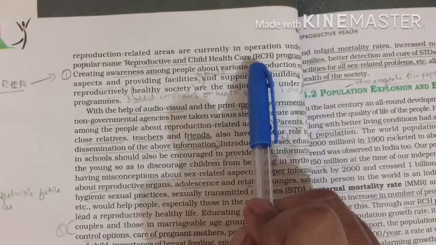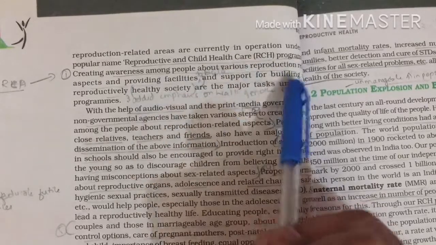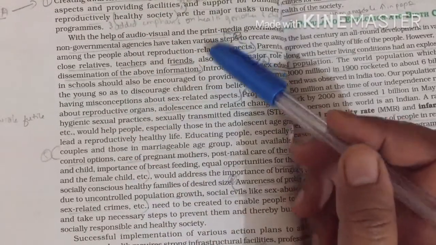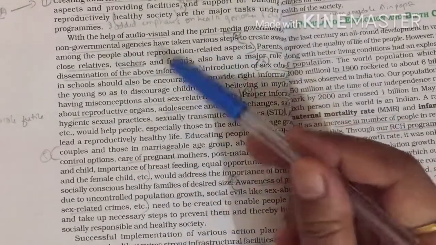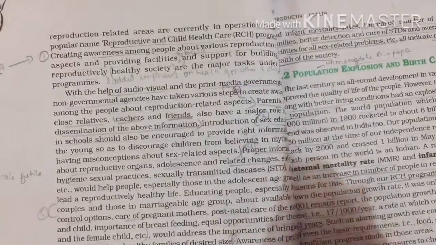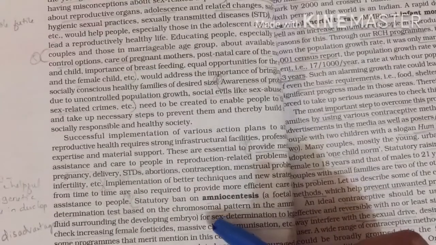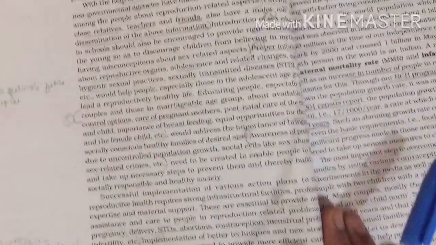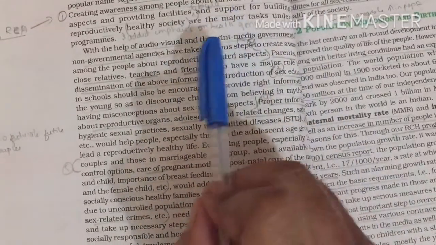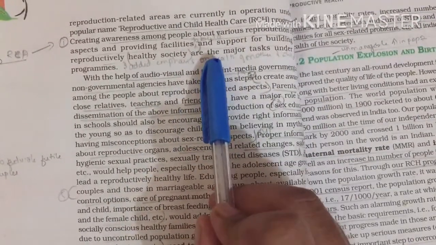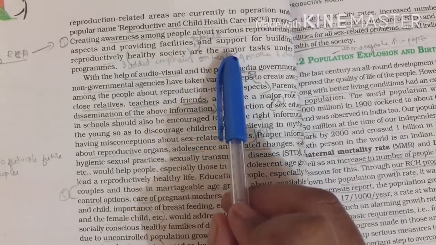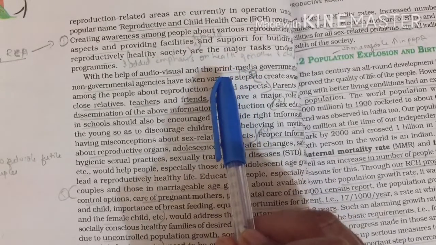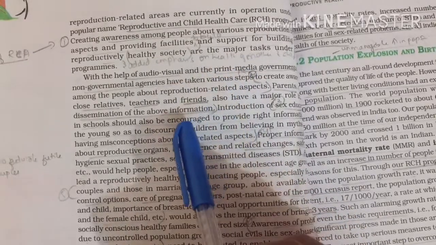So this can be asked: write the aim of RCH. You can write this. You will find the aims of RCH in your textbook in this paragraph. Starting from here till here, everything is related to RCH itself. You can write it as aims of RCH. First, creating awareness among the people. The main aim is to create awareness related to sexually transmitted diseases: how the disease spreads, how it can be avoided, how it can be stopped. All that information has been created here.